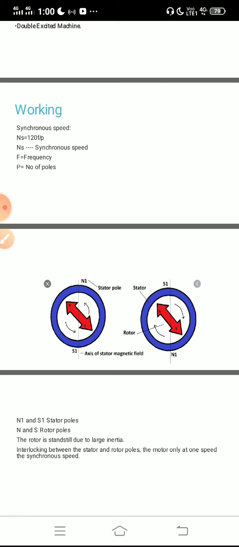After a half cycle, the stator poles have moved, whereas the rotor poles have moved significantly less.